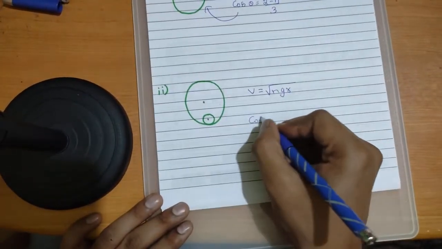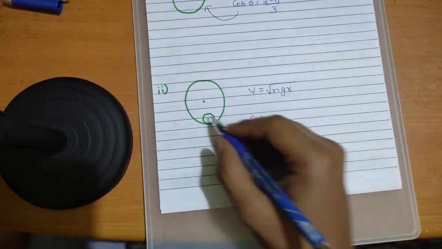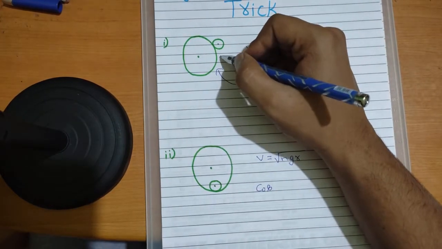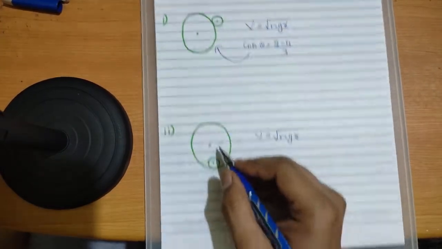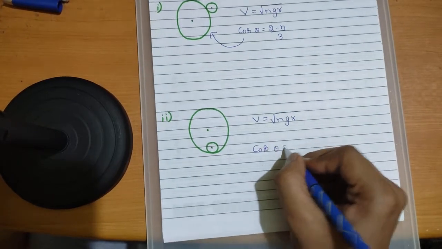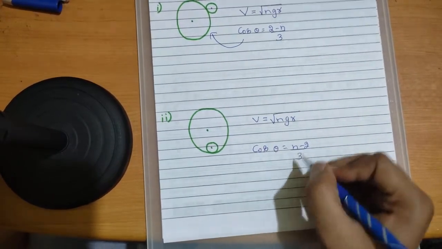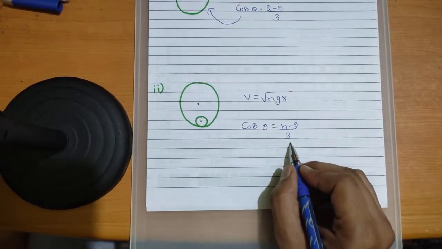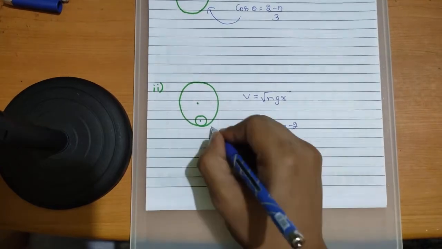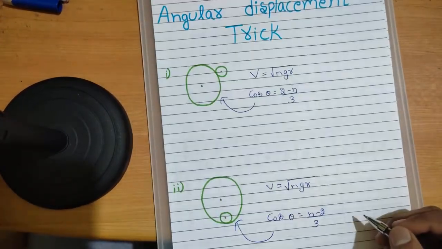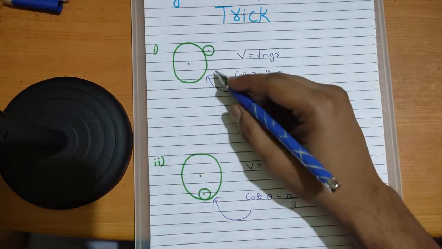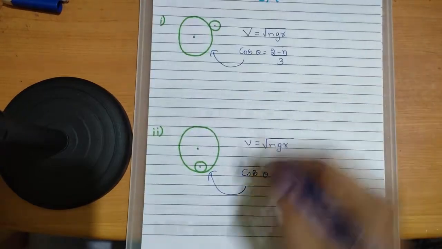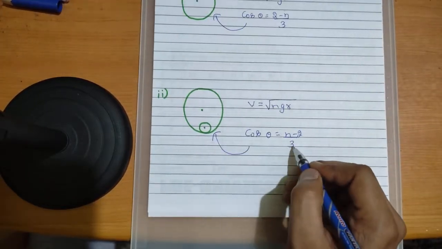Whereas in this case, where the spherical body tends to move upward, here the spherical body tends to move downward, from up to down, here from down to upward direction. Okay, in this case cos theta is equal to n minus 2 by 3. Here cos theta is equal to 2 minus n by 3, here cos theta is equal to n minus 2 by 3. This is the simple and easiest trick with which you can solve this type of angular displacement questions. Okay, again I am telling, for up to down, downward motion, cos theta is equal to 2 minus n by 3. From down to up, cos theta is equal to n minus 2 by 3.